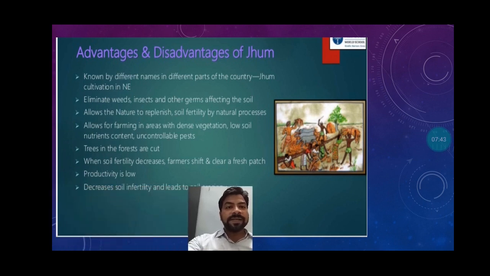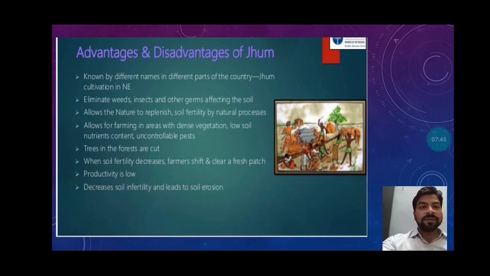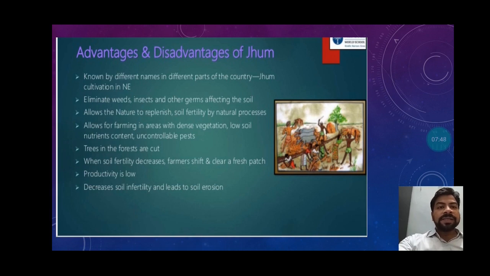Here are some advantages and disadvantages of jhum cultivation. Disadvantages are very common. You can easily say that it leads to deforestation. It is known by different names in different parts of the country, jhum cultivation in the northeast. It eliminates weeds. Because in this process farmers burn the unwanted crops, insects and other germs affecting the soil. So these all are burned.